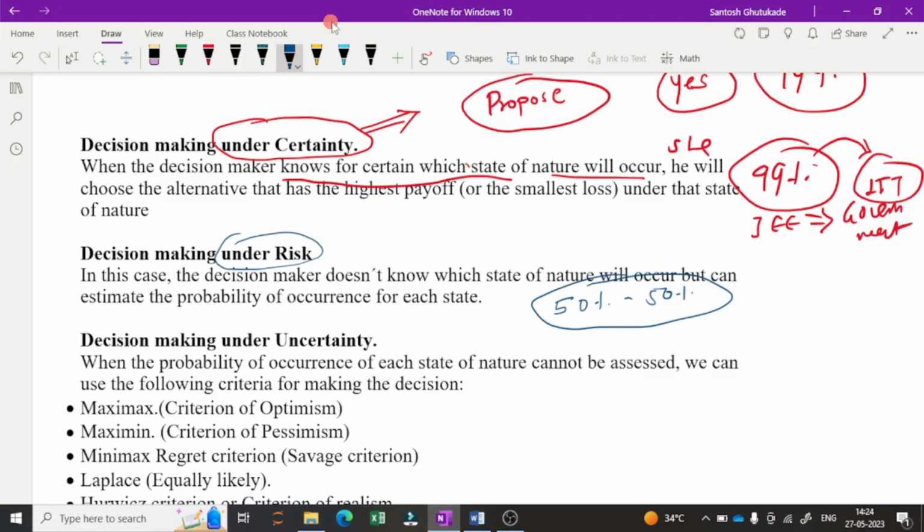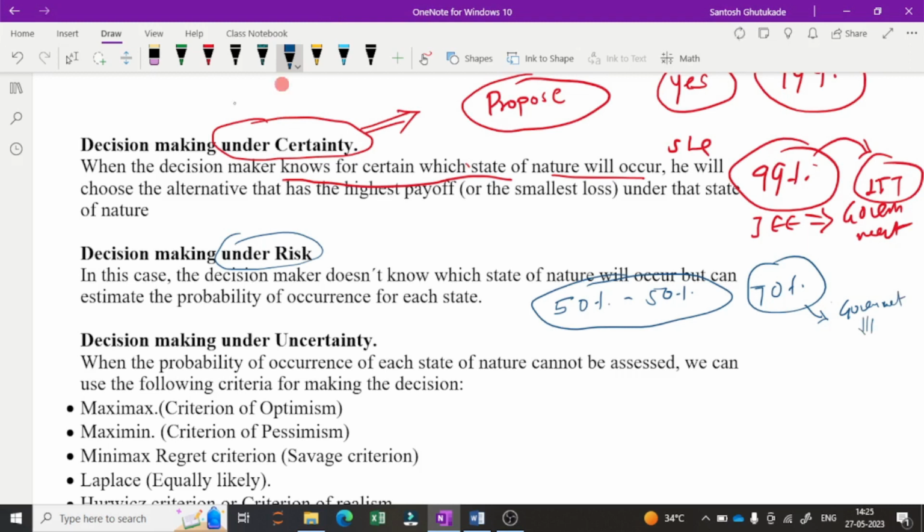Similarly, if you got 70 percentile in JEE, and you want to take admission in a government college, but there is a chance of getting admission or not. That condition may arise as a decision under risk.